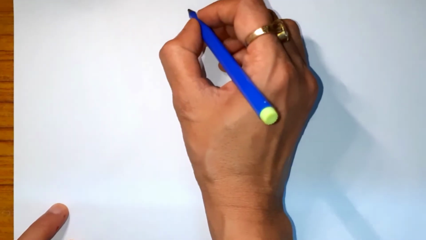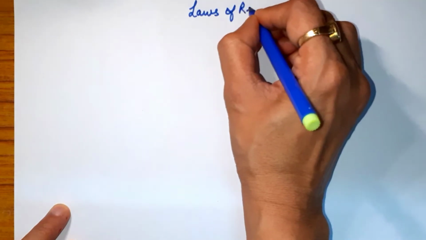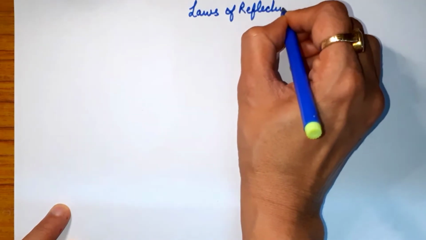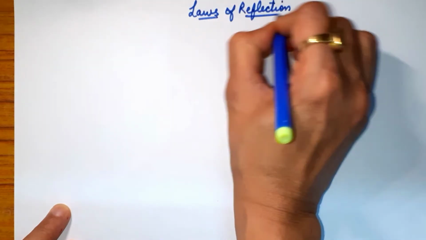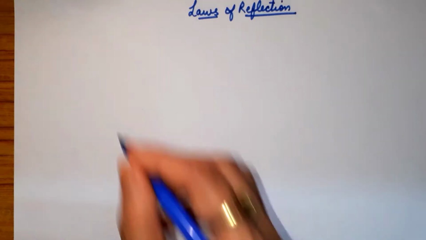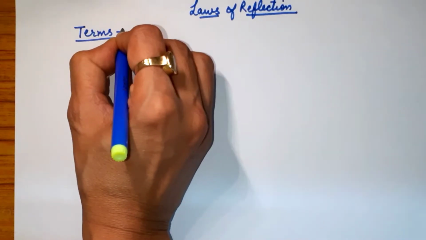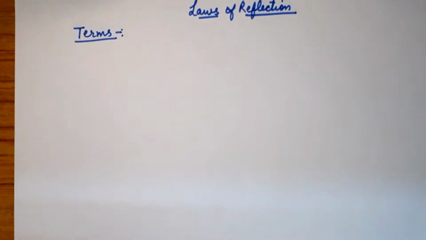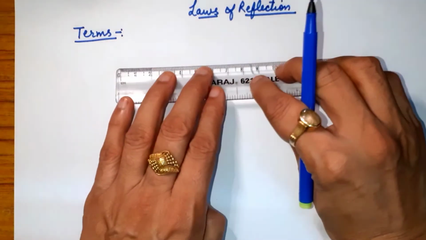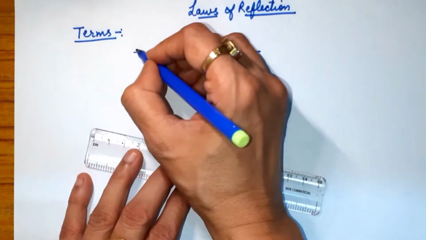And children, we will discuss the laws of reflection in a plane mirror. So before starting the laws of reflection, you should know some important terms. We'll discuss the important terms which are very important in the laws of reflection. So first of all, children, make a plane mirror.